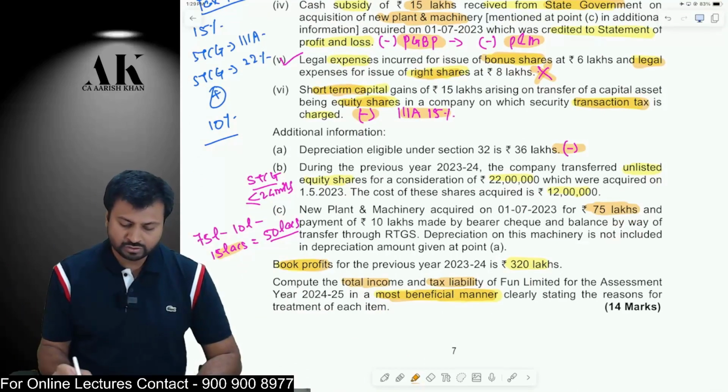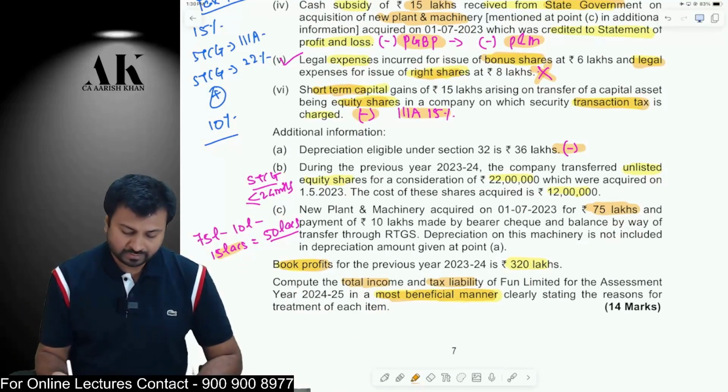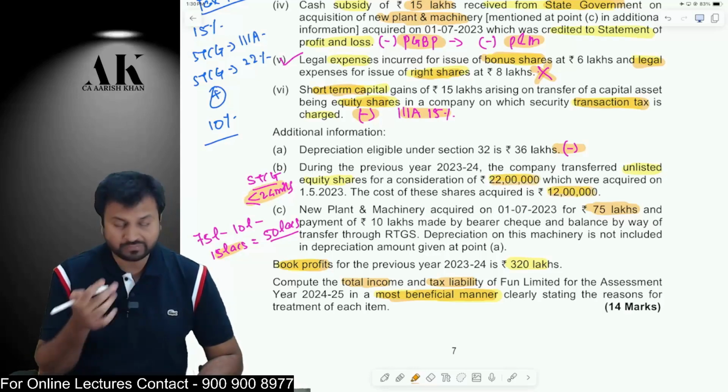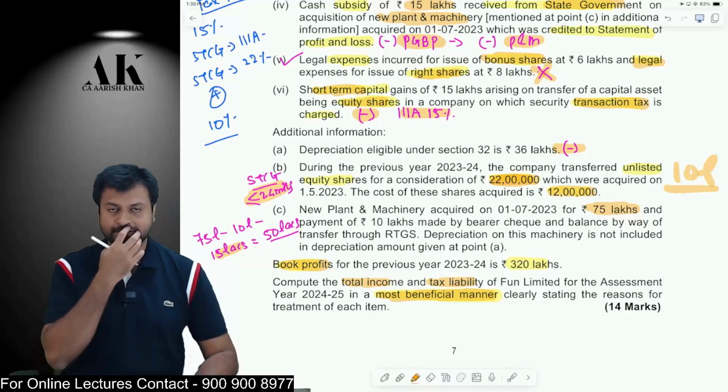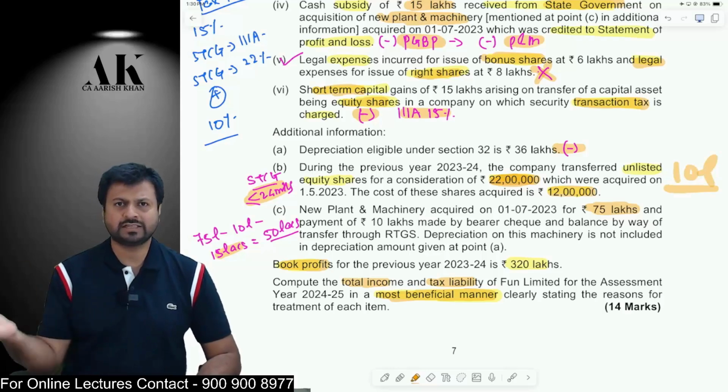Then you are selling some shares of an unlisted company within 24 months. If you are selling within 24 months, then it is short term. You have bought for 12 lakhs. You are selling for 22 lakhs. Therefore, 10 lakh will be capital gains. This will be chargeable at 20%. Short-term capital gains are chargeable at normal rates.